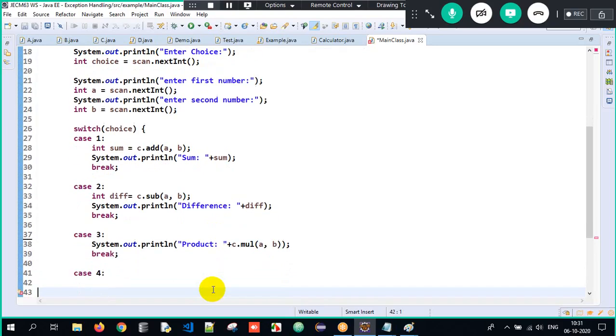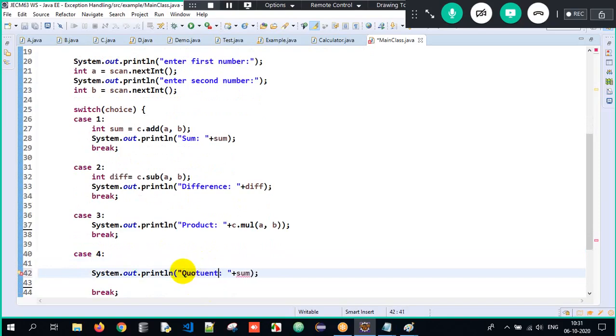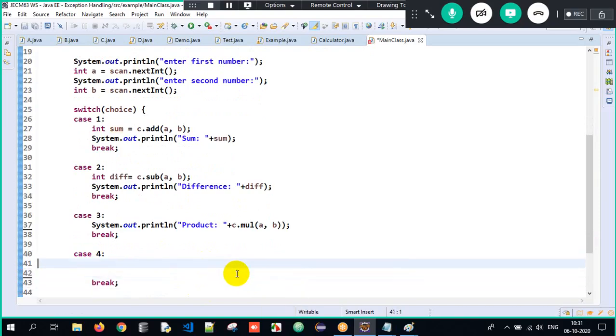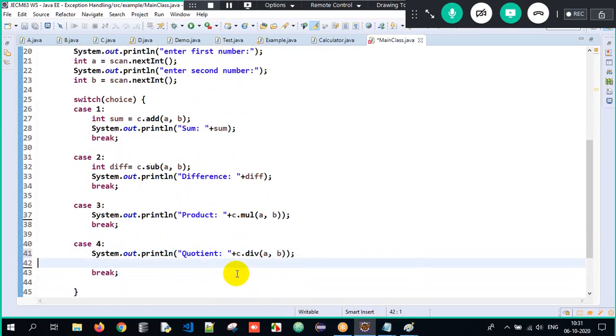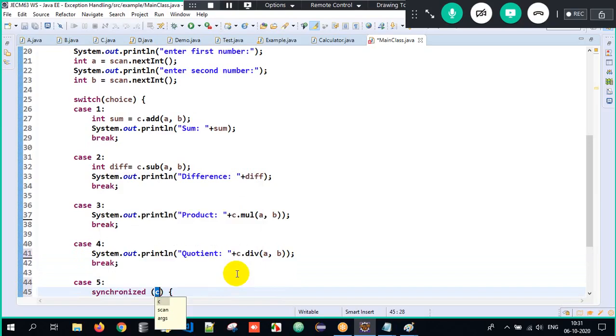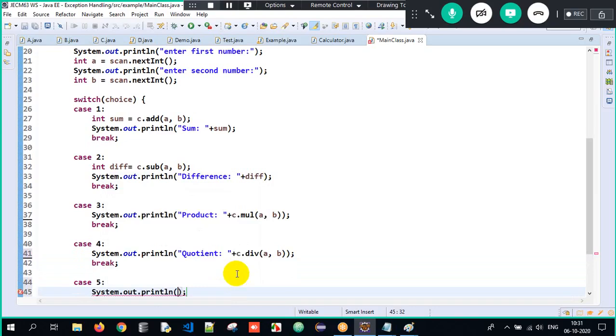And break. Here also you can write it in a single line. I'll write quotient equals c.div of a and b. That way I'm making it efficient. Case 5 is exit. I just write sys out, and I'll write thank you.